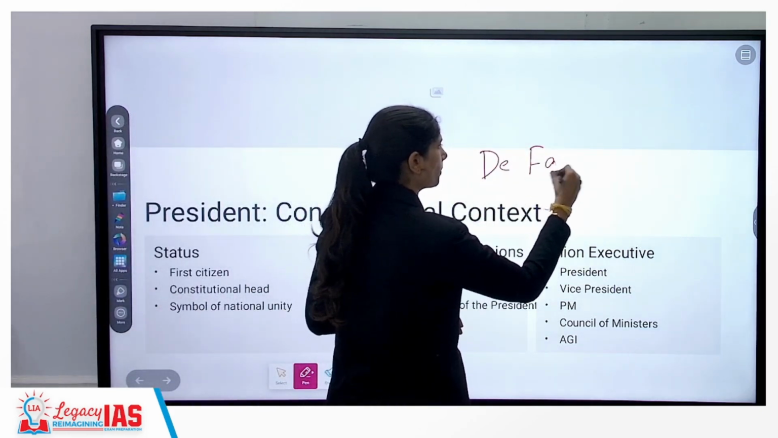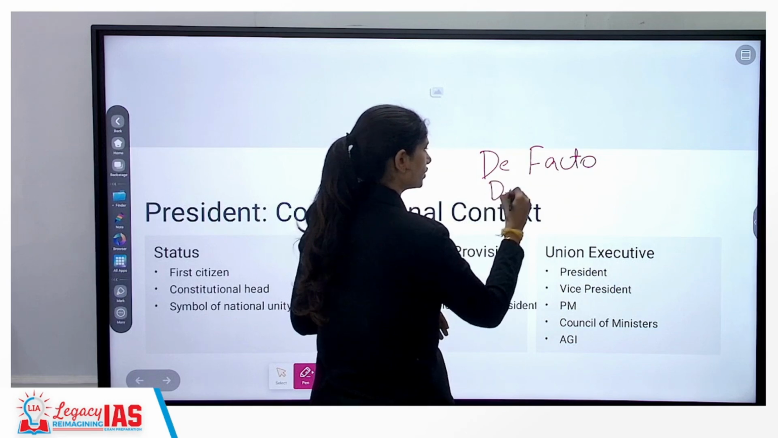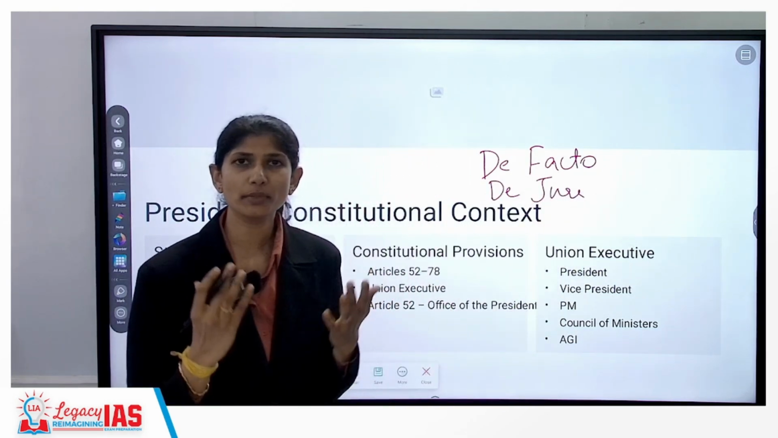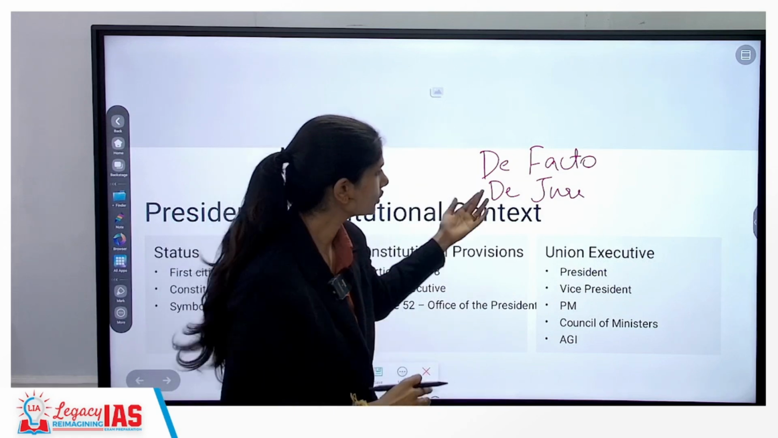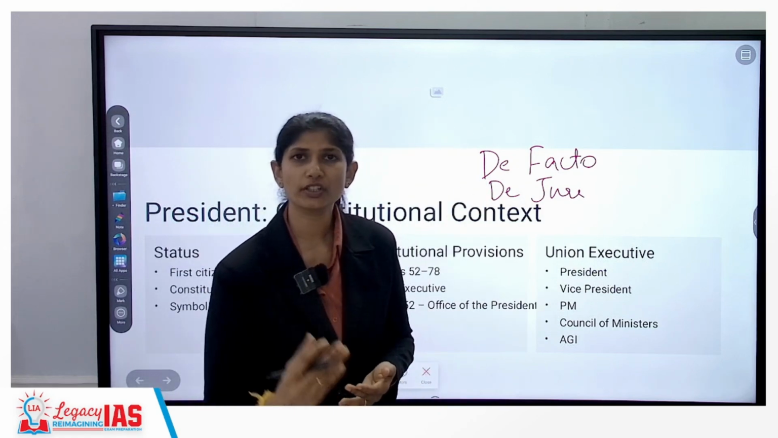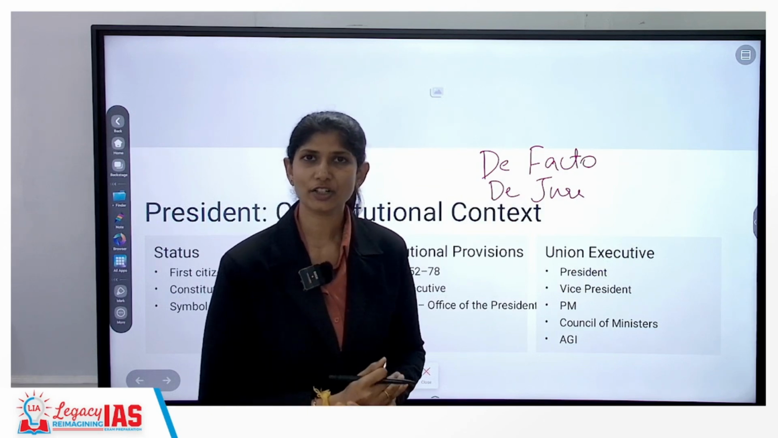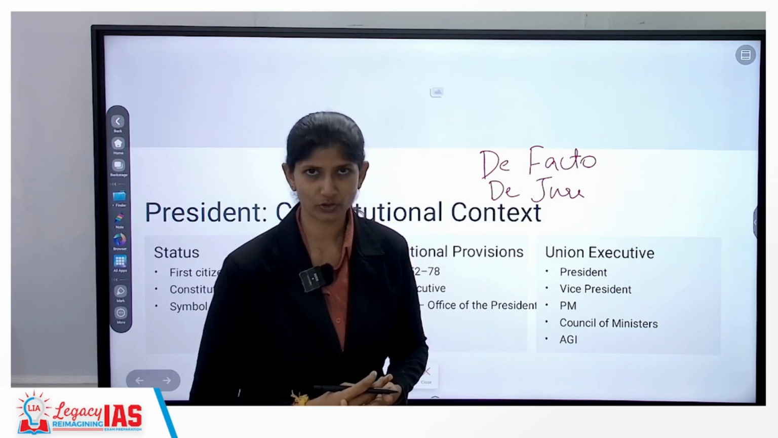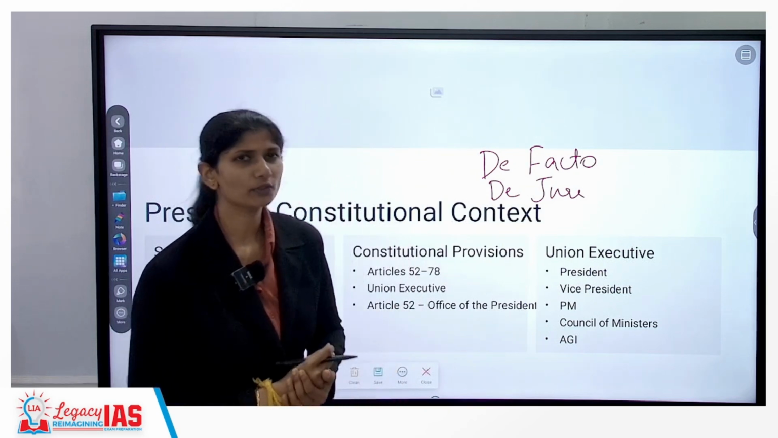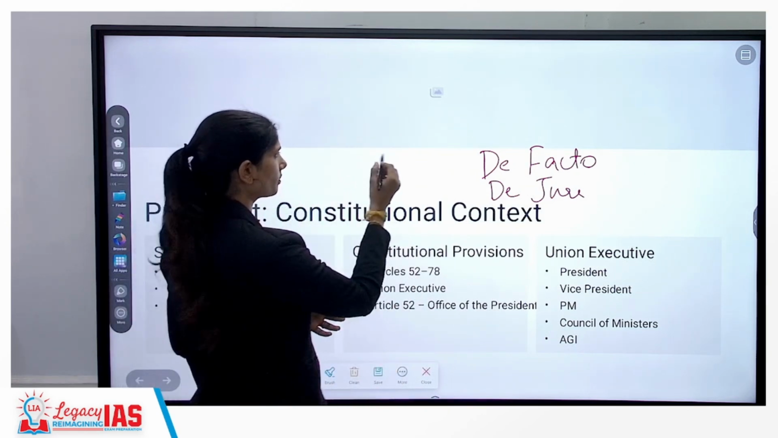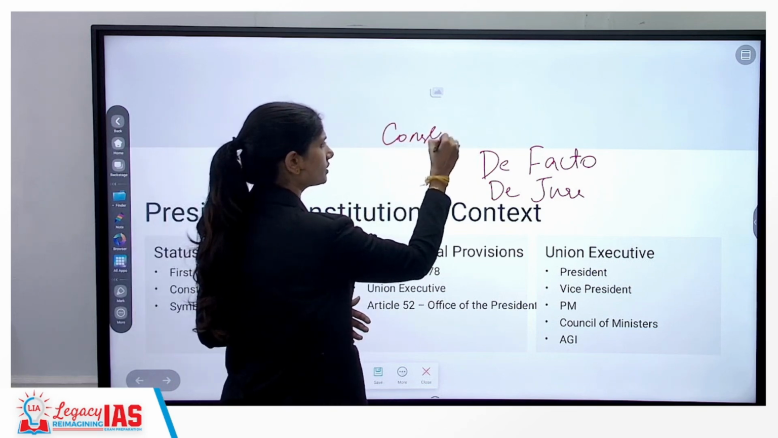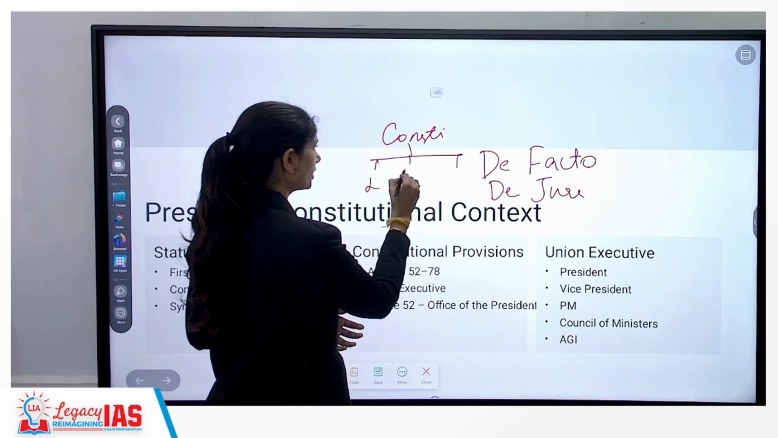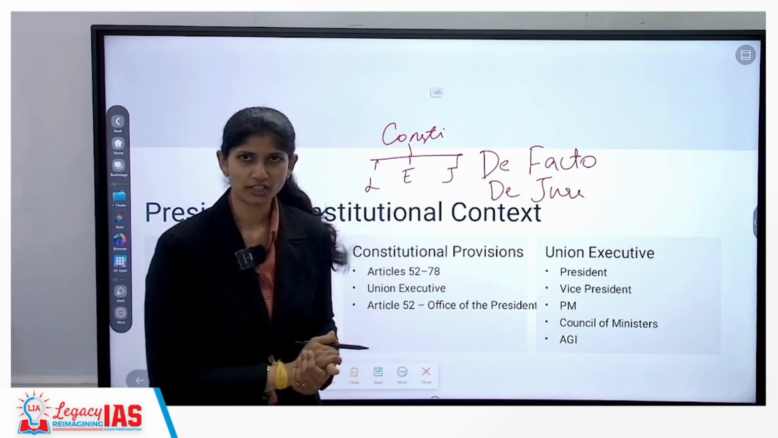De facto power, de jure power. De facto means your nominal authority, de jure means your actual or real power. In our country, president holds de facto authority where he is the nominal authority. And also one of the things that you have to see from your president perspective, we say the constitution has created three organs, that is legislature, executive and judiciary.